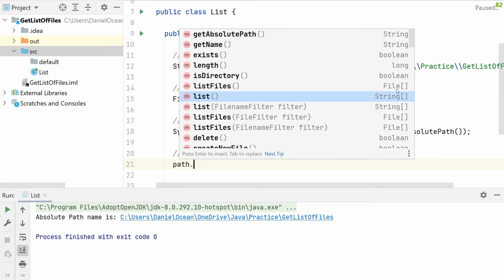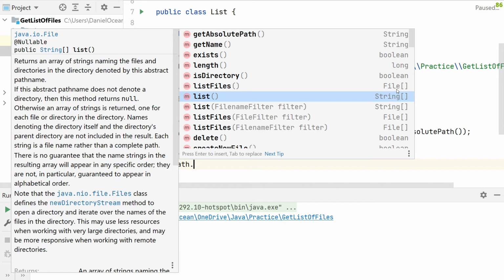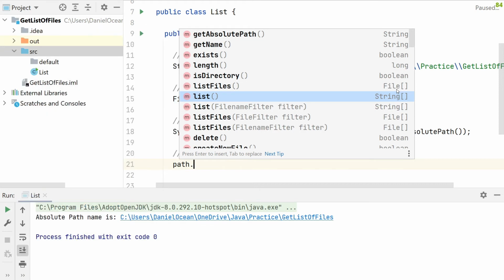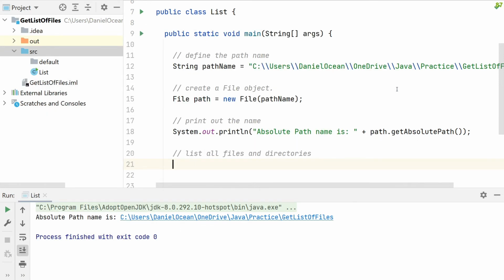Or we can get a list, right? What does this do? Let's read. Returns an array of strings naming the files and directories in the directory denoted. Well, that's kind of what we want, right? We kind of want a list of the files and the directories. So let's make that happen. Let's try it. That's part of the fun about programming, trying this stuff.